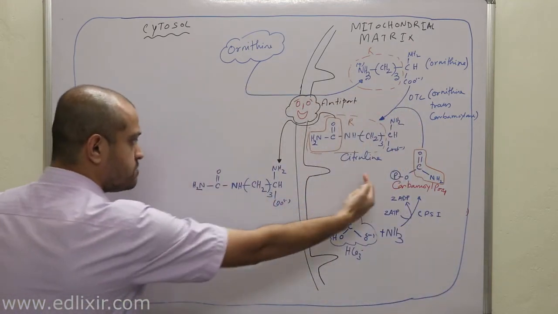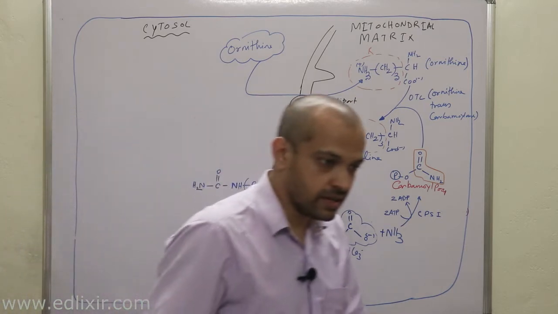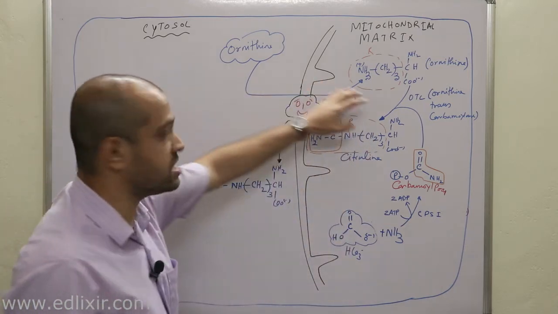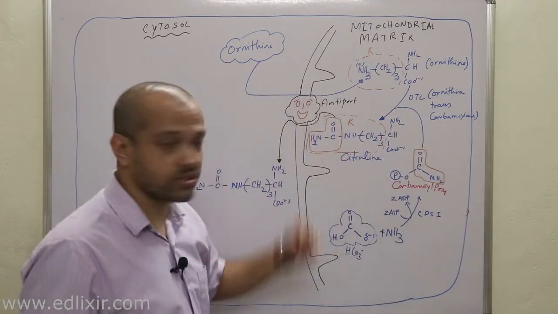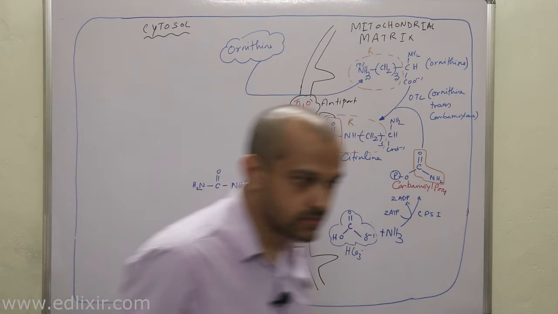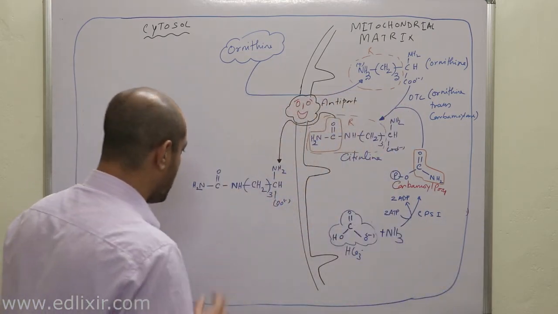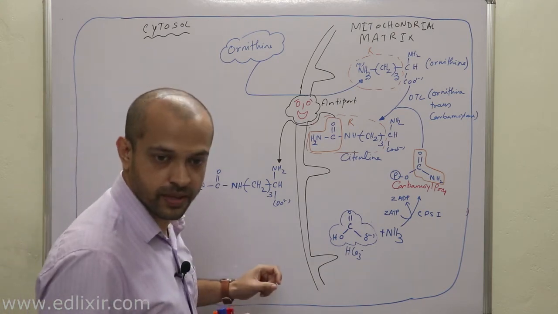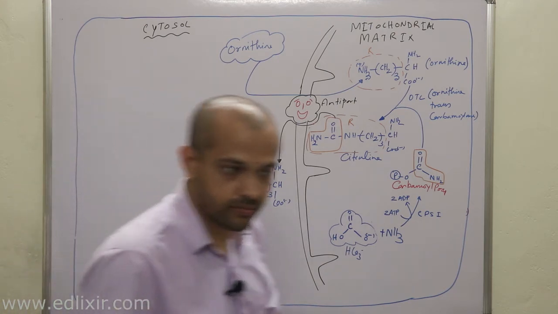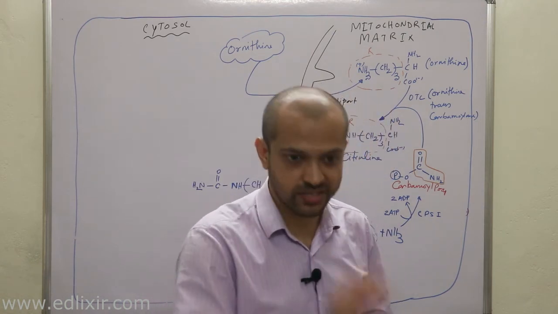Now listen with all your attention. When citrulline has been pumped out of the mitochondrial matrix, at the same time ornithine has been pumped into the mitochondrial matrix. That is the work of the antiport system, right? Clear? Now suddenly a very important thing is going to happen here. Why am I saying suddenly? Because probably you will not understand now, but after some time you will understand how this is happening.